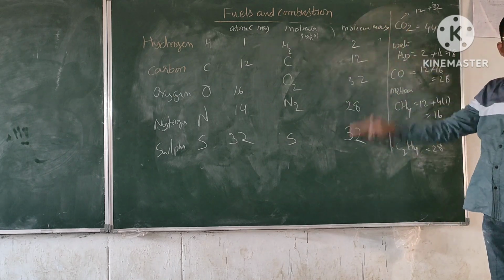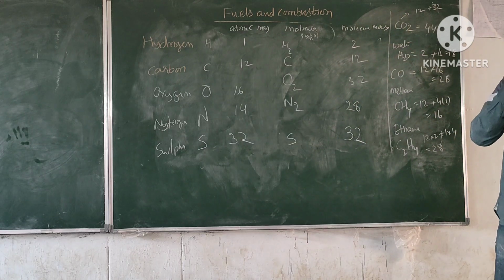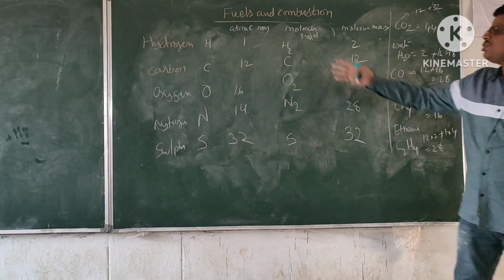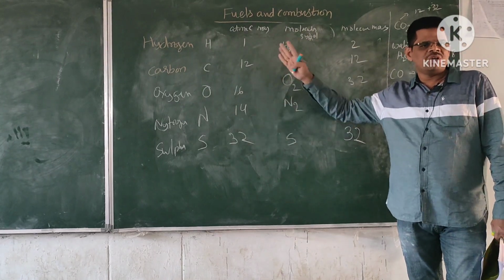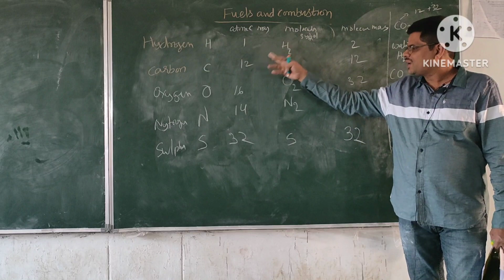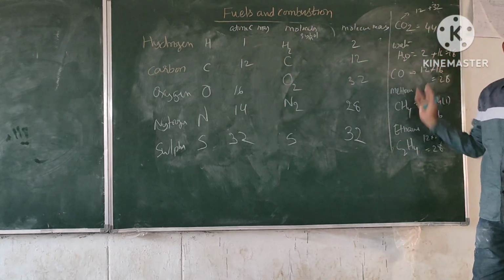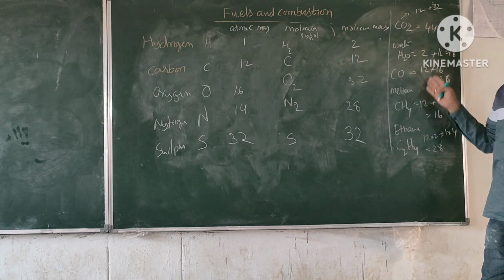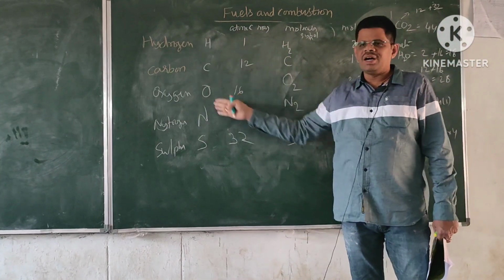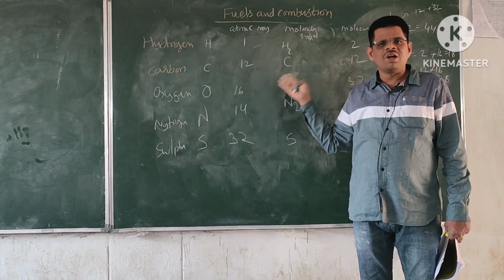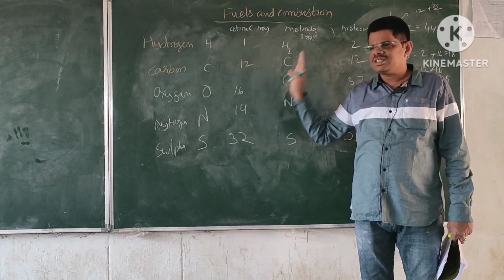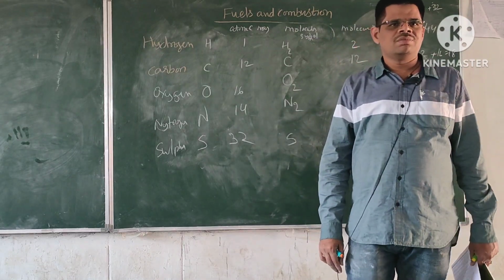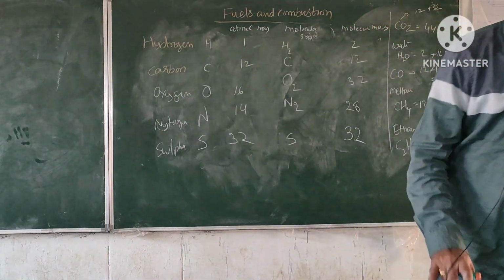So this knowledge is required for calculating the minimum amount of air required for the combustion process. Okay? You must learn these values by heart. You need not learn the products of combustion values by heart. Simply you have to learn the atomic masses or molecular masses of the reactants. That is sufficient. Okay? In the next class, we shall solve the problems. Right. Thank you.